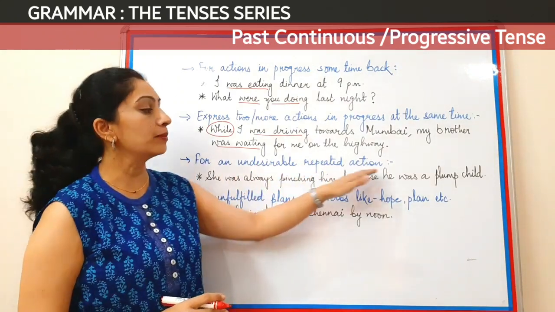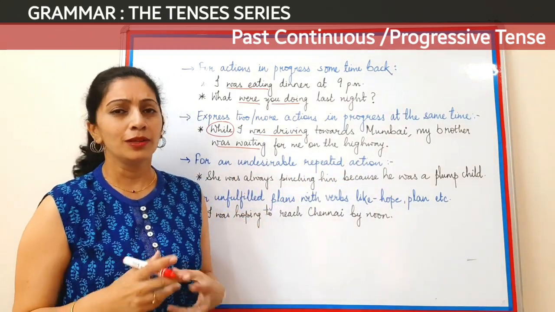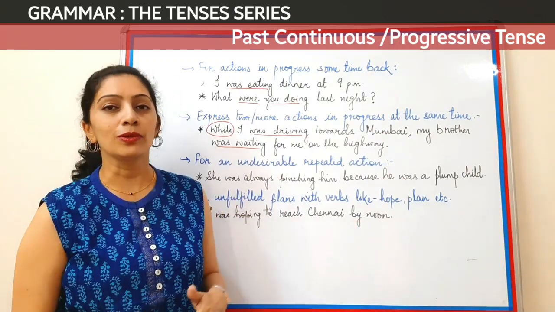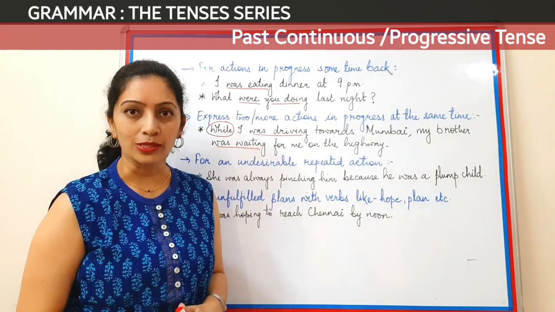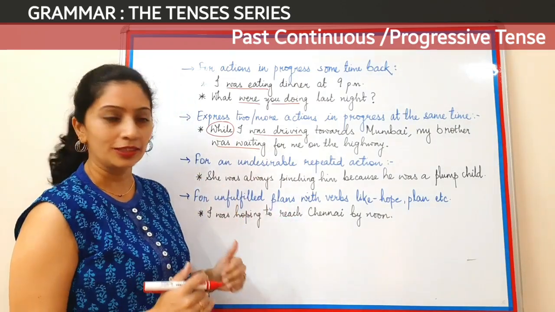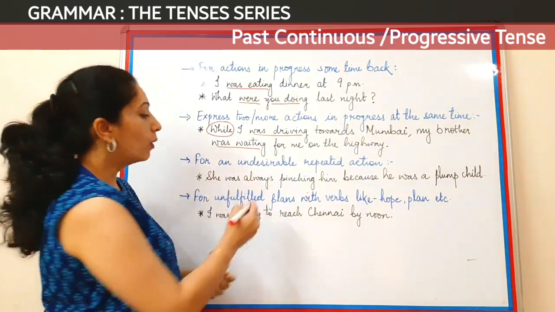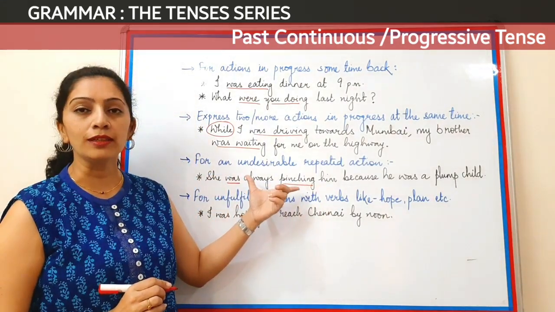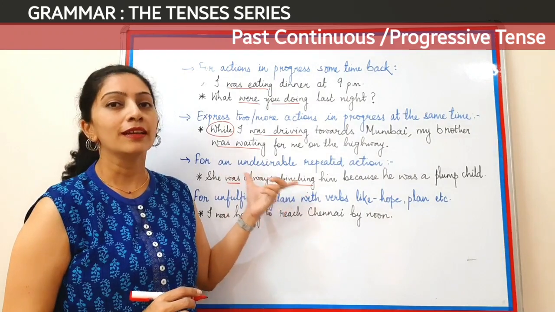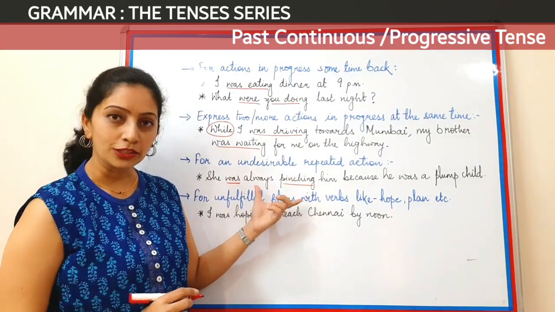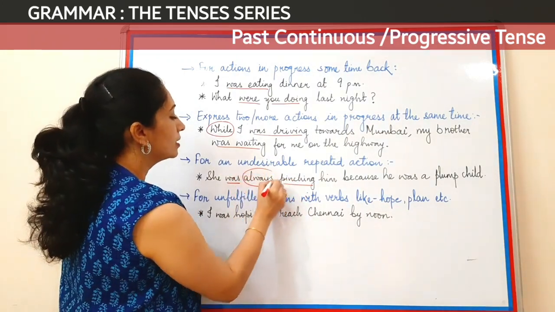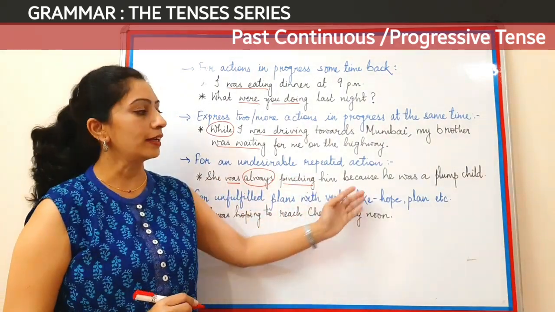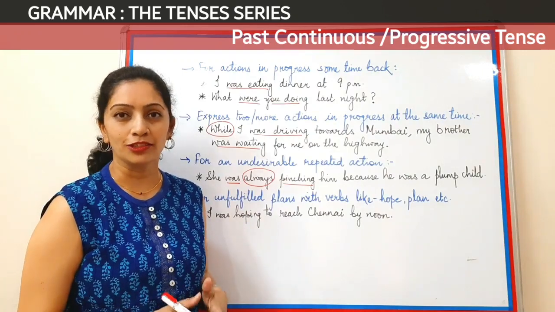For an undesirable repeated action, for any action which is undesirable or a bad habit and it keeps on repeating, like we saw in present continuous also, the same is in past continuous. She was always pinching. Now was pinching is a past activity in progressive or in continuous form, and always tells us that this action was repeated. But we use this kind of line for undesirable actions generally.